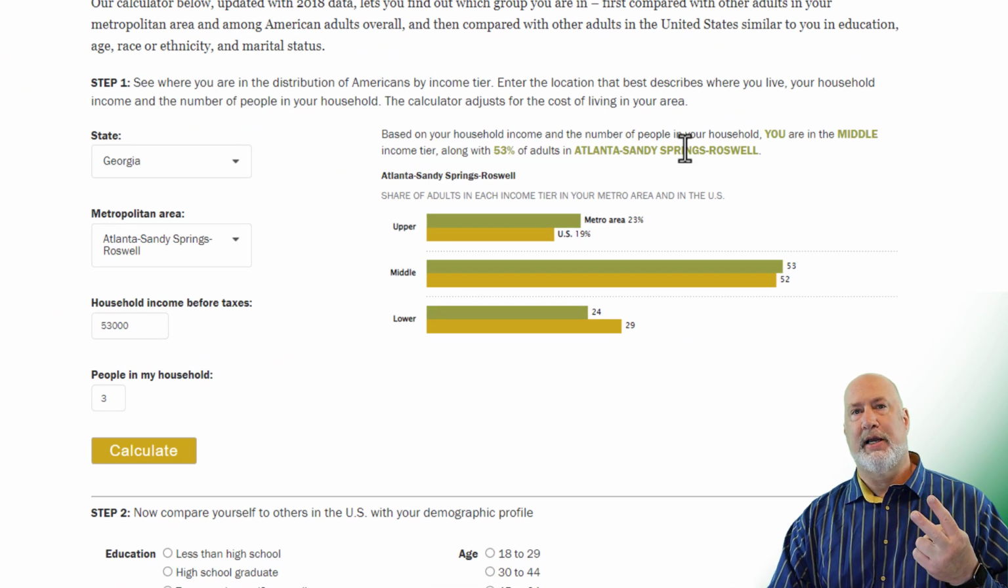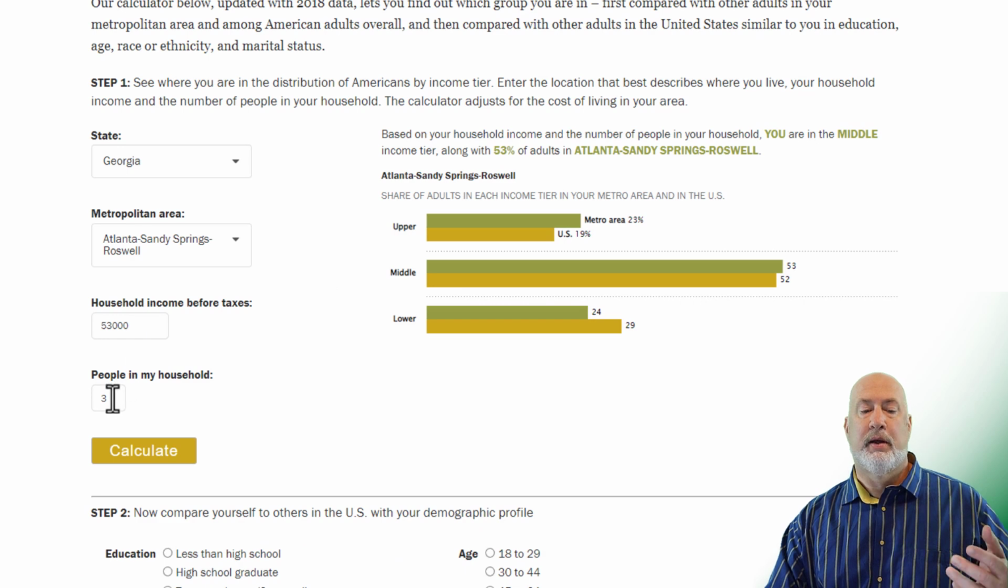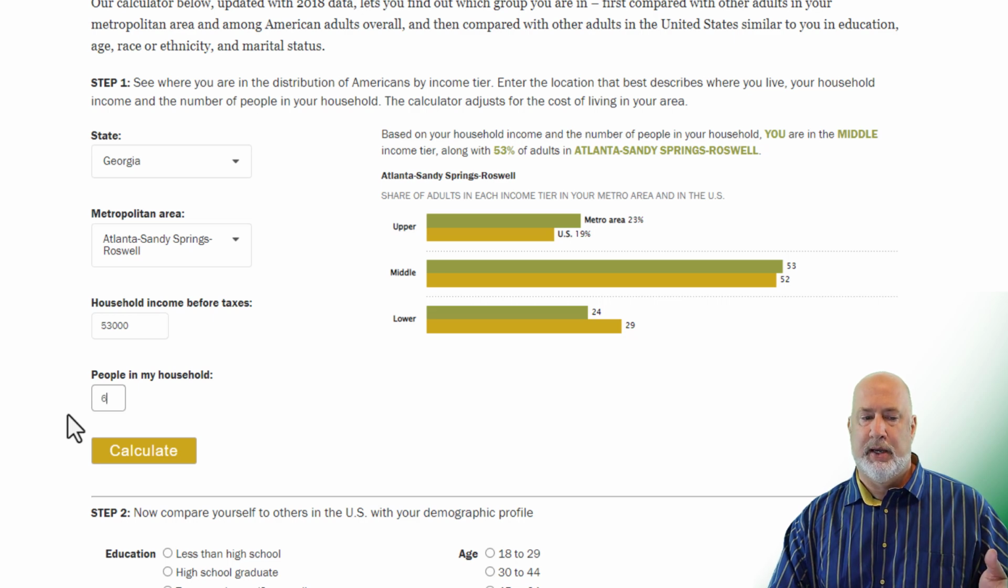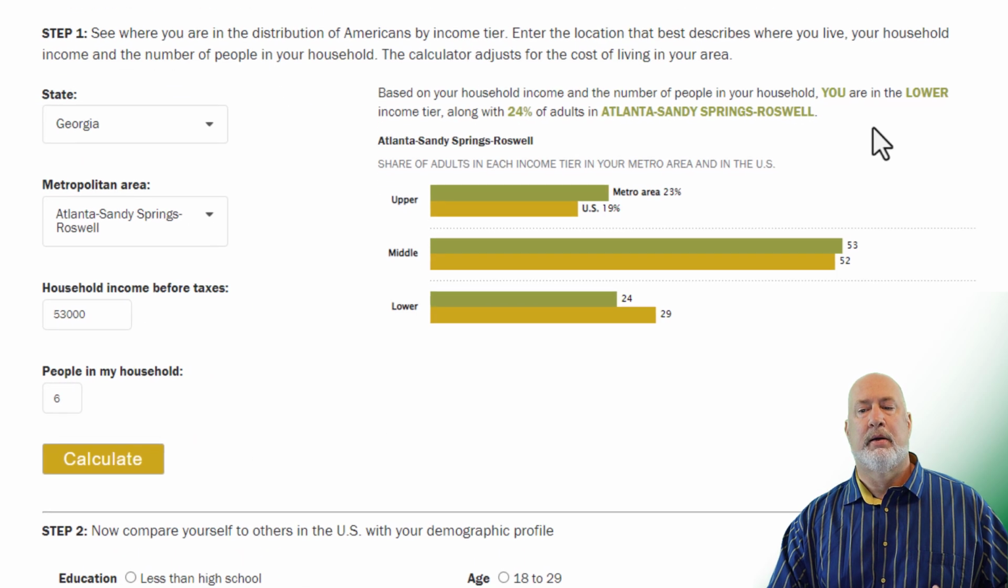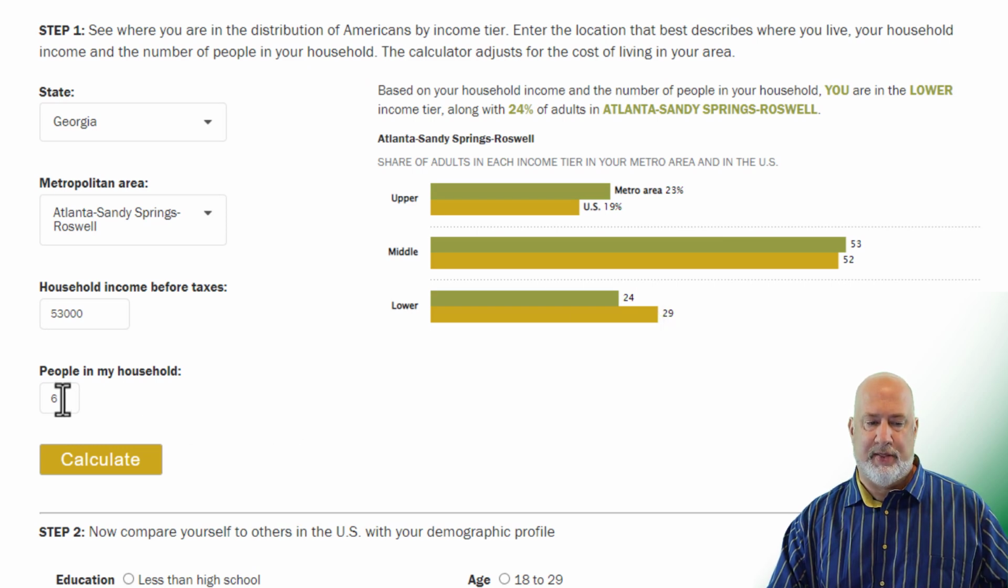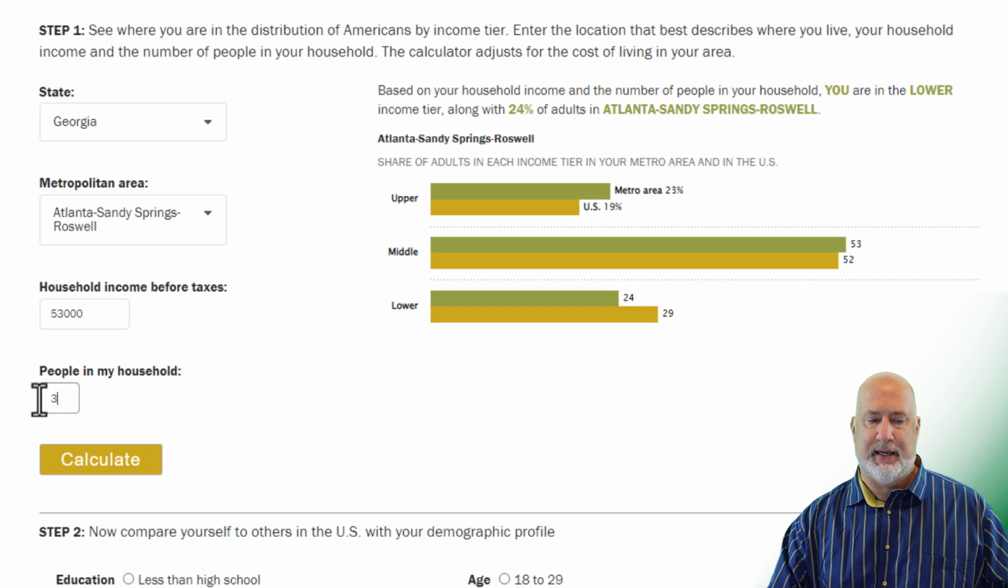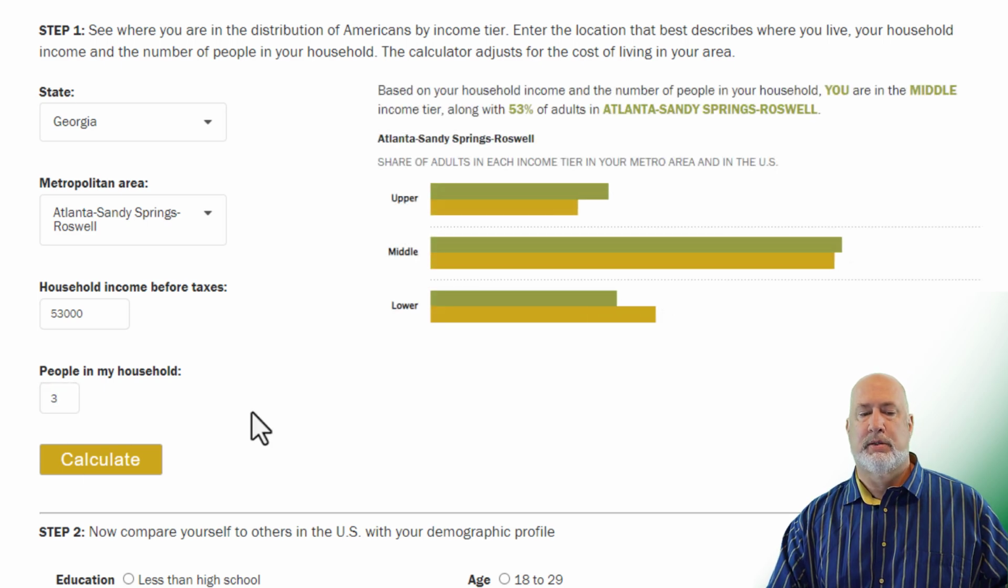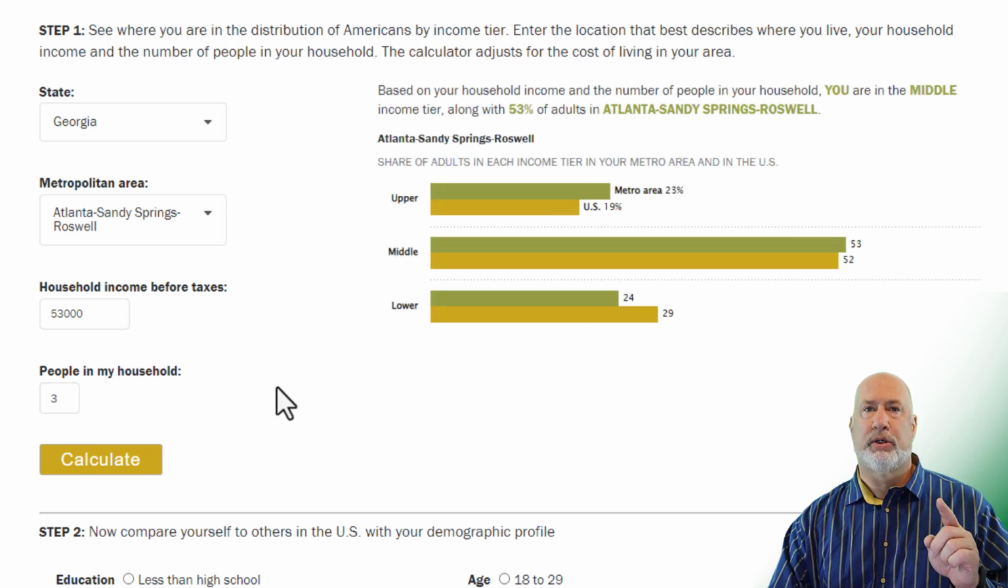So I said there's two things that can change this. One, number of people in your household. So let's go play with this for a second. I am making this up. If I leave my household income at 53,000 and change this to 6 people and hit calculate, I just went from the middle to the lower. So that is how that works. I'm going to go back to 3 and hit calculate again. So the number of people in your household could change this.